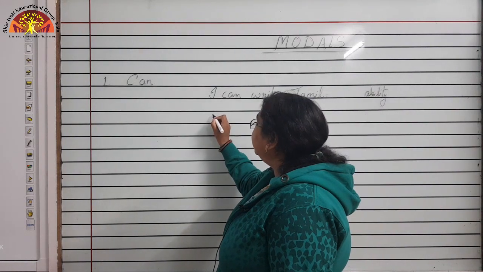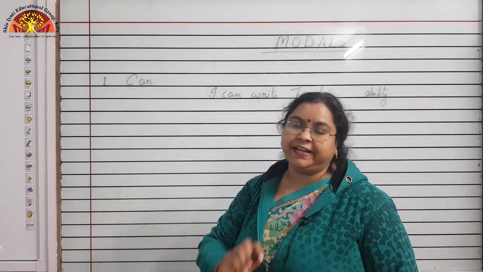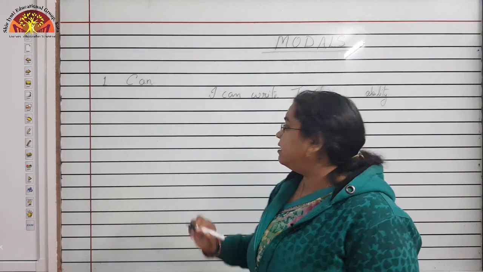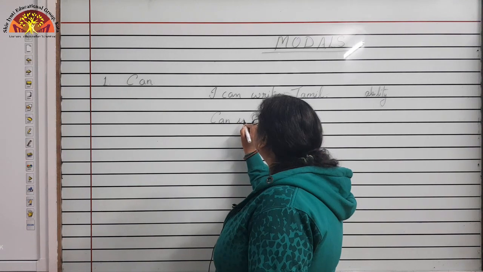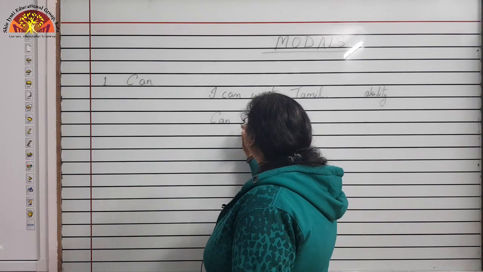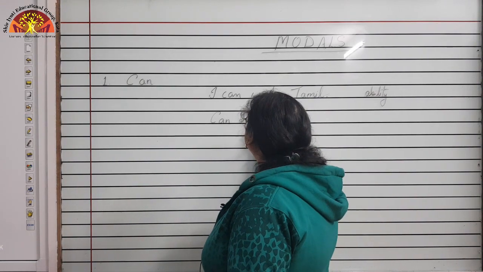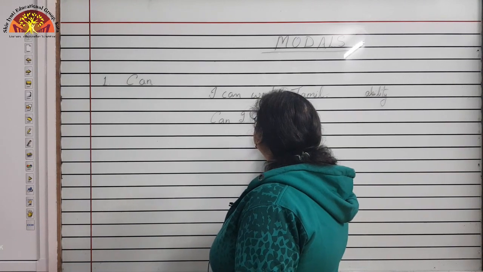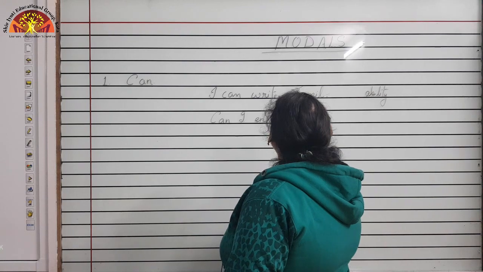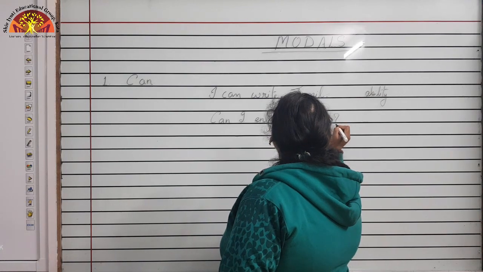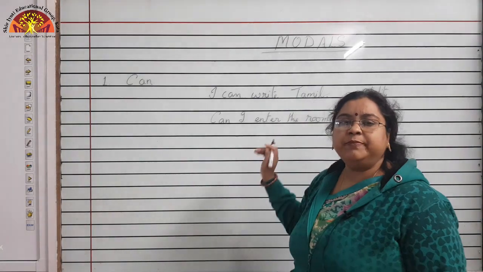Here it can be used in the interrogative form of a sentence, like Can I enter the room? Now, what is happening here?